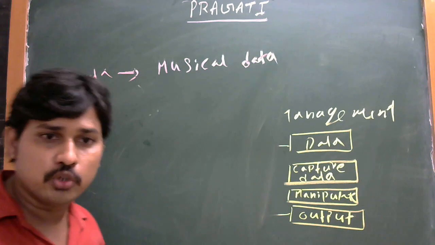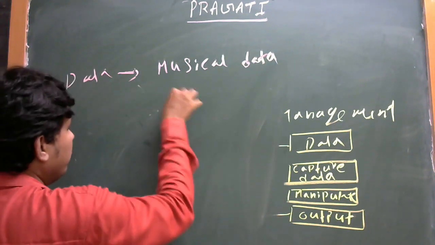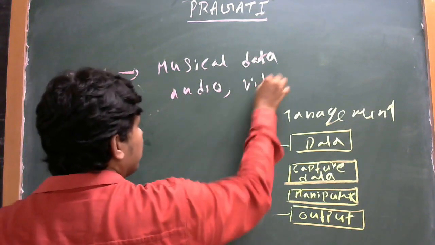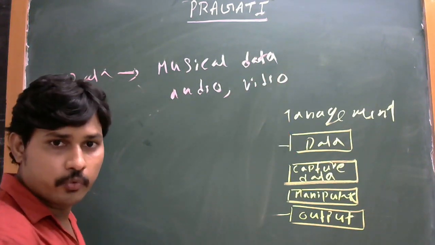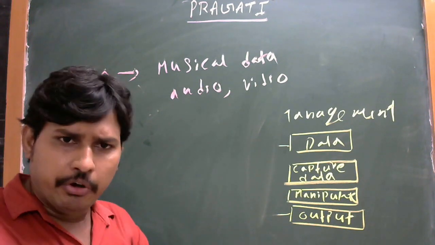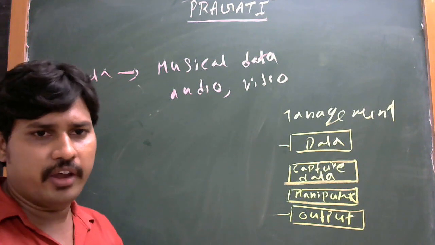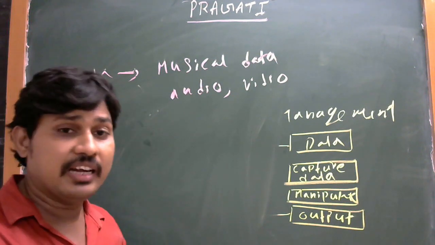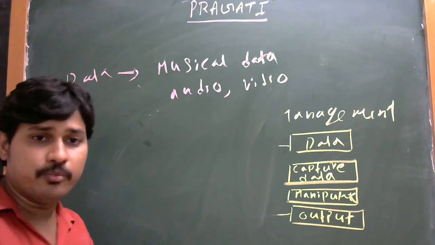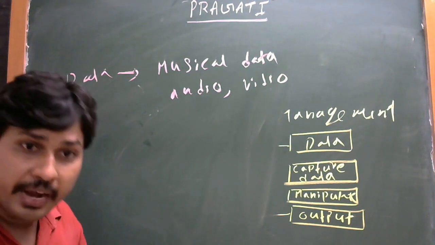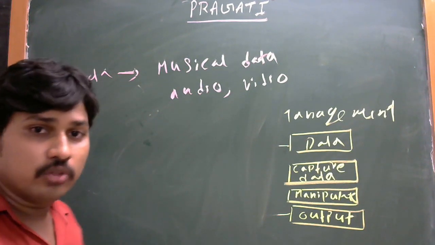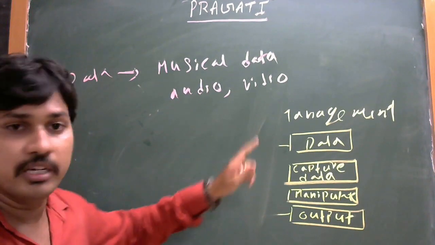Some musical data can be represented as audio and video, that means MP3, MP4, and other such files. These are also stored as data. In our subject, we learn how to create data, how to manipulate data, how to delete data, and how to update data.